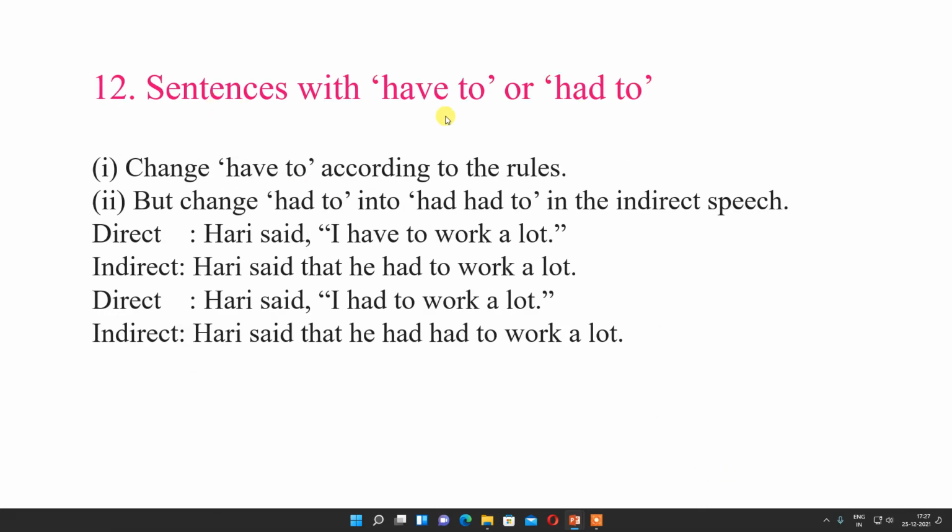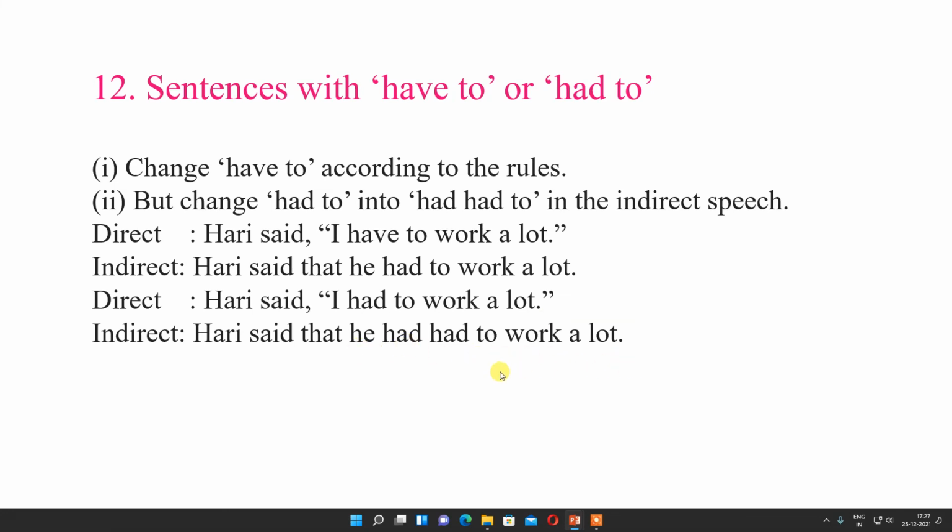Now sentences with have to or had to. Change have to according to the rule, but had to remains had to in the indirect speech. Direct: Hari said, I have to work a lot. Hari said that he had to work a lot. Hari said, I had to work a lot. Hari said that he had to work a lot.